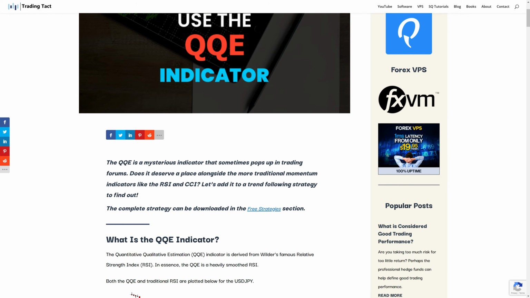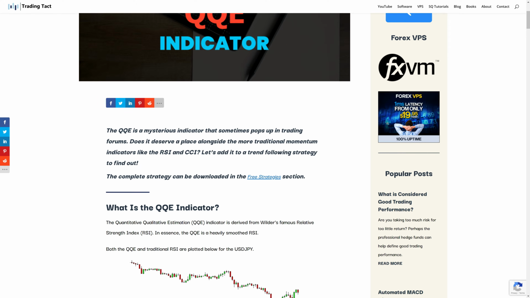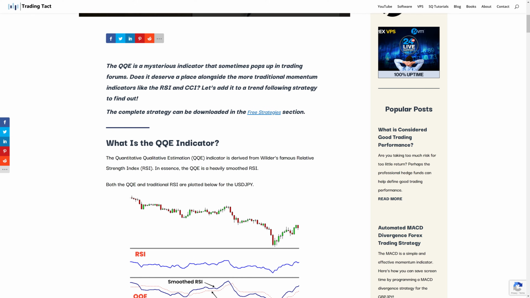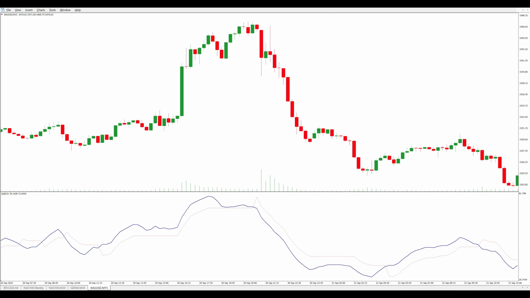I actually wrote a QQE blog post way back in 2021, and it's been one of the most popular posts, so I figure there are some QQE fans out there. In a nutshell, the QQE smooth RSI line is a 5-period EMA of the 14-period RSI. Its slow trailing line is further smoothed and is often used as a signal line together with the smoothed RSI.